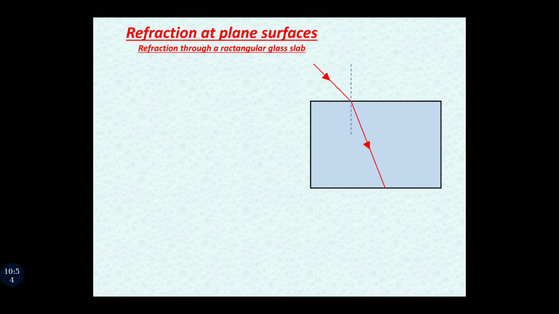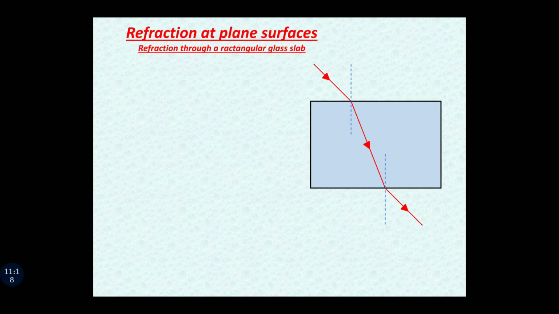Now what happens? Now the ray of light goes from glass to the air, means from denser medium to rarer medium. So in this case, the ray of light moves away from the normal. But for that we need a normal. So let us draw a normal first of all. And then the ray of light moves away from the normal. The ray of light moves like this. I hope the diagram is clear.